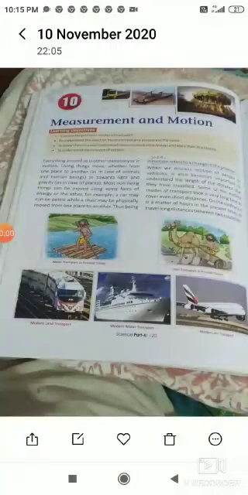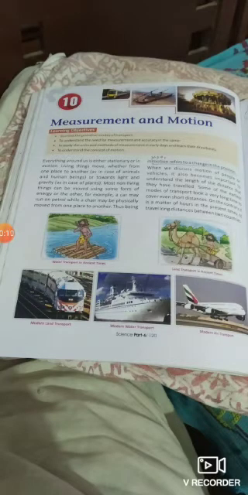Dear students of class 6, I am going to start your science chapter number 10, since chapter 9 has been removed from your syllabus. So let us discuss chapter 10. That chapter name is Measurement and Motions. Now, measurement is very much necessary to measure various things.